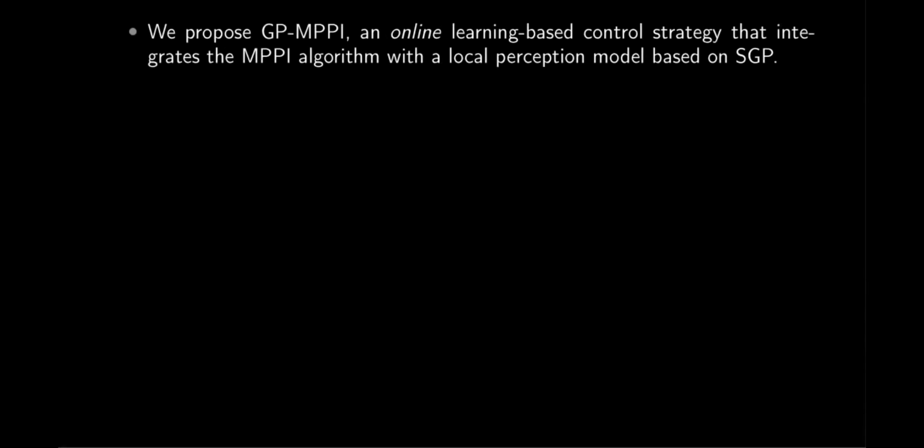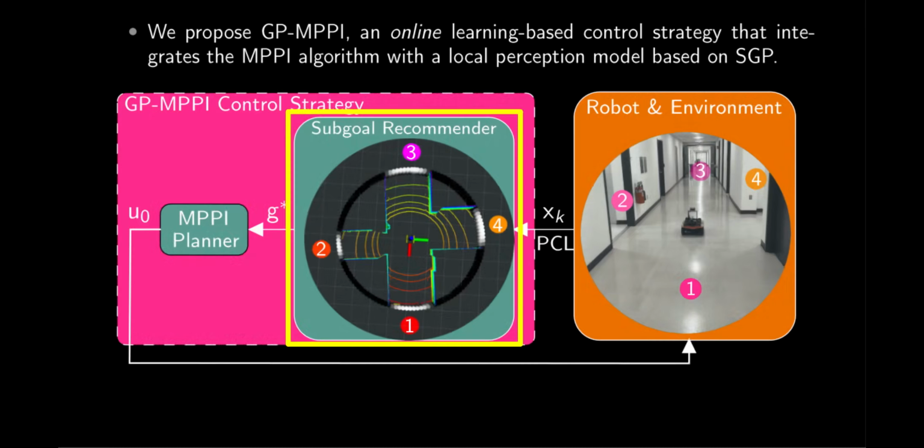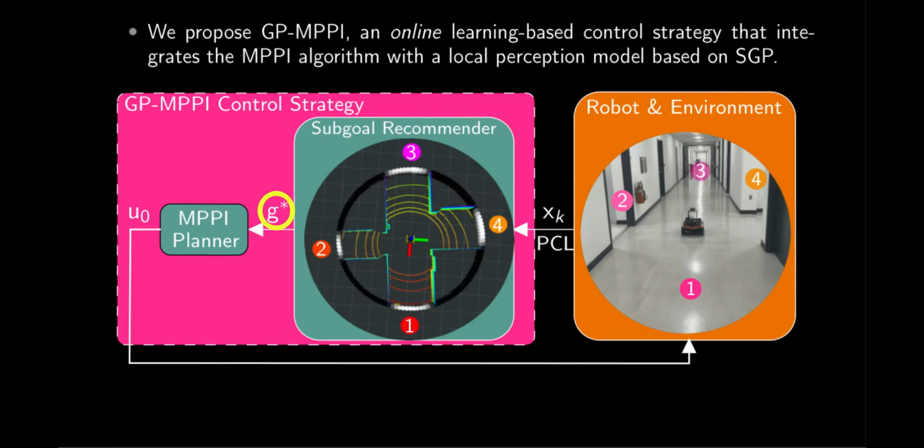In this work, we propose GP-MPPI, an online learning-based control strategy that integrates the Model Predictive Path Integral control algorithm, MPPI, with a local perception model based on Sparse Gaussian Process, SGP. The key idea is to utilize SGP's learning capability to construct an uncertainty surface, allowing the robot to learn about its surrounding navigable space, identify suggested subgoals, and recommend the optimal subgoal, G*, for the MPPI planner.